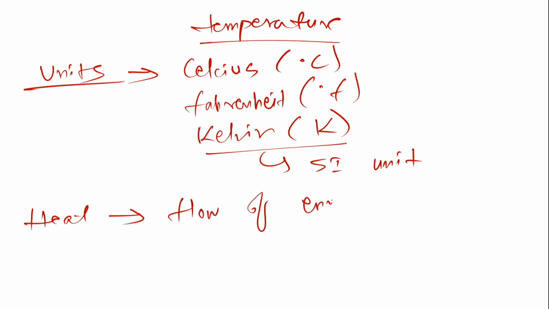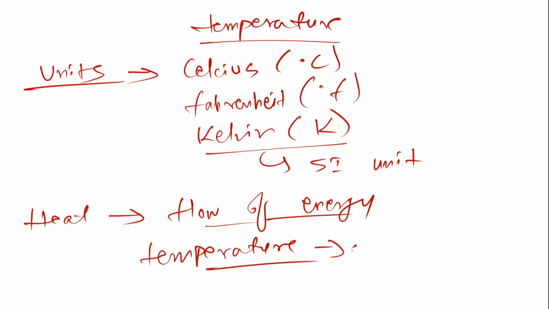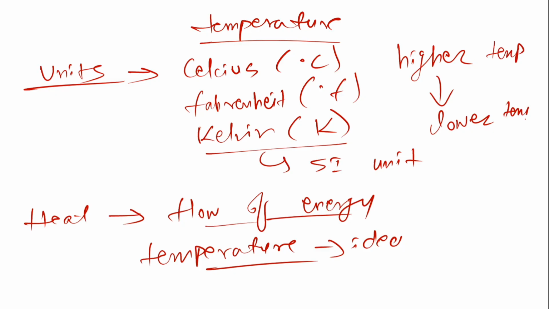Flow of energy, from a region of higher temperature to lower temperature. And temperature basically gives the idea of from where to where the heat will flow. As I told you, heat always flows from a region of higher to lower temperature. See, here the temperature term is there. It flows from a region of higher temperature to lower temperature. So first you need to know the temperature of two different bodies, then only you can say from where it is flowing. Is that clear?